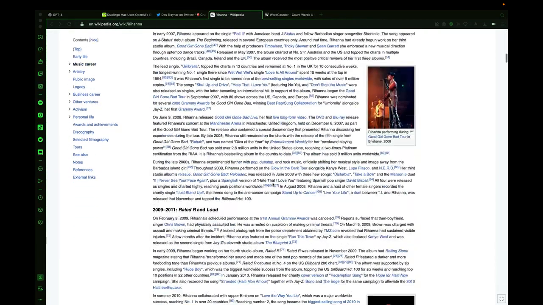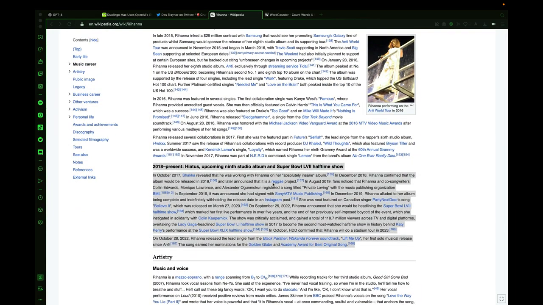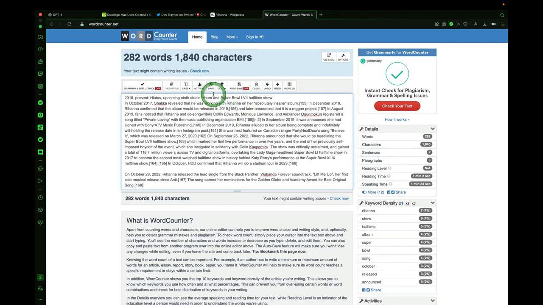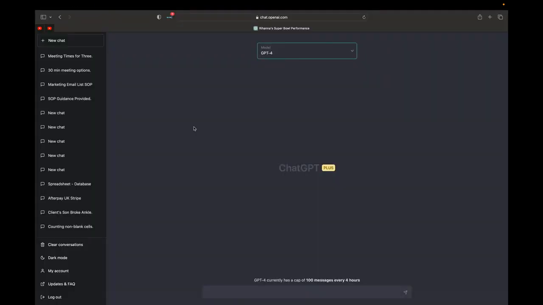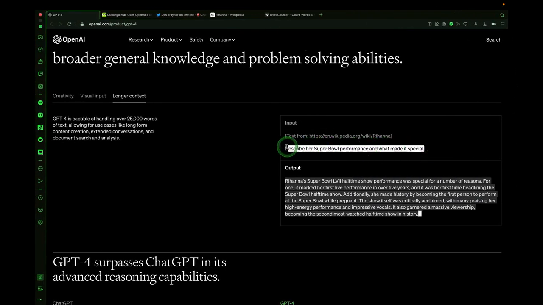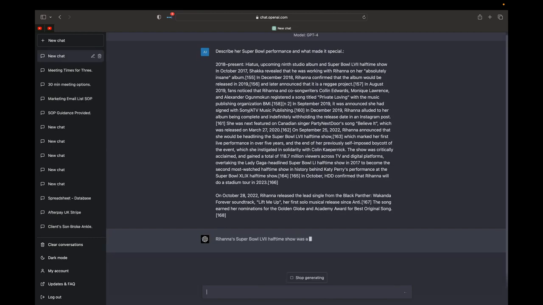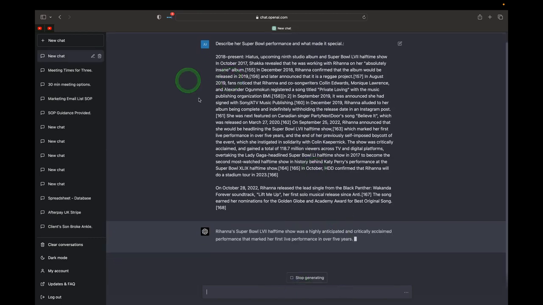We're on Rihanna's Wikipedia page. I'm going to go down to her current performance here that she just recently did, the Super Bowl halftime show. I'm going to copy this. Let's see how many words this is. So it's about 300 words, 282. I'm going to head over to our GPT-4 model and paste in the current copied information that I took from her Wikipedia page. And then the example that we have here, describe her Super Bowl performance and what made it special. So I'll put that at the top with the Wikipedia page information at the bottom, and we'll send this off to the new model for GPT-4, and it starts to respond.